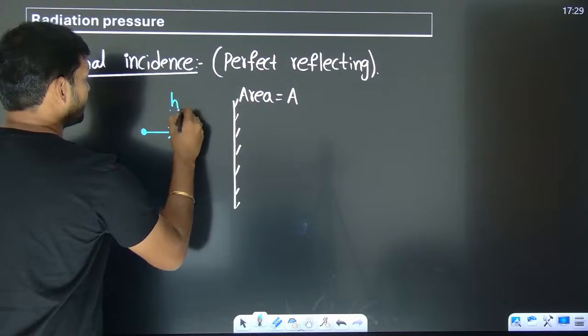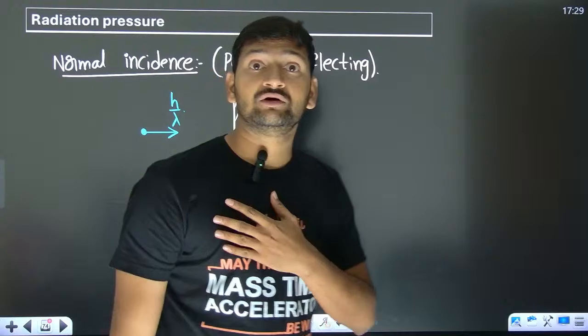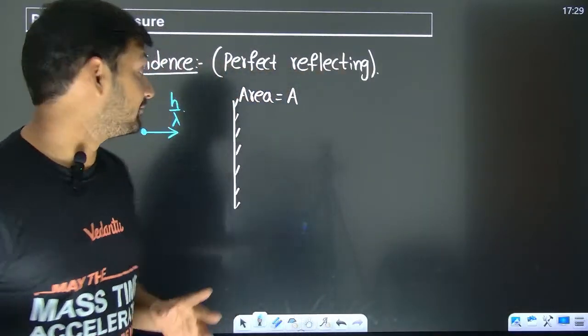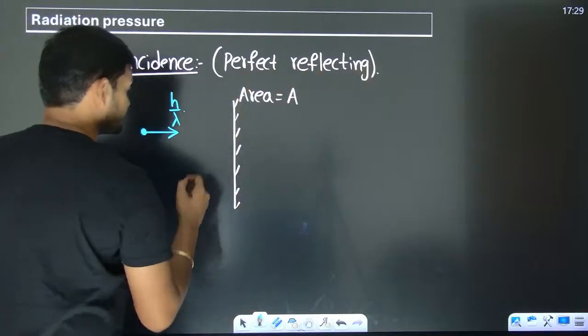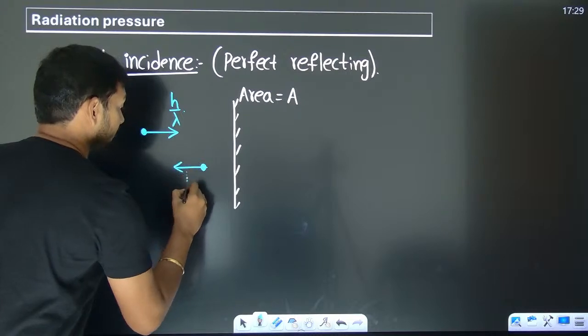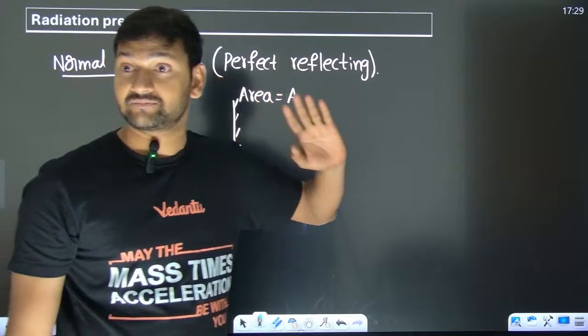What will be its momentum? h by lambda. Momentum of the photon is h by lambda. Now after the collision, as it is going to get reflected back, because I said it is a perfect reflecting surface, what will be the momentum of the photon? The momentum of the photon is going to be h by lambda and it is going to be to the left side.